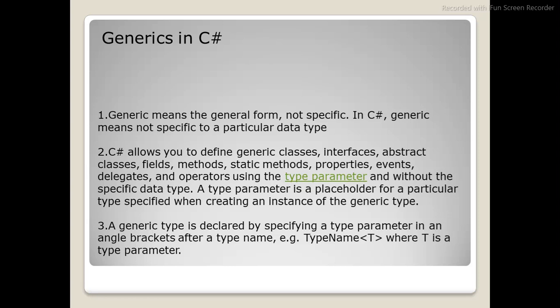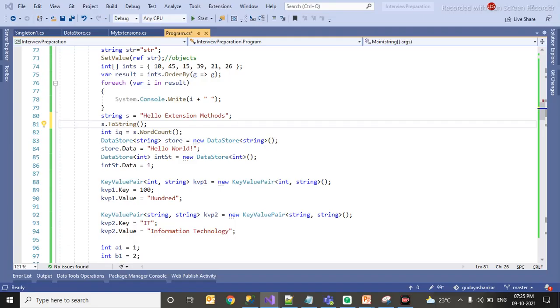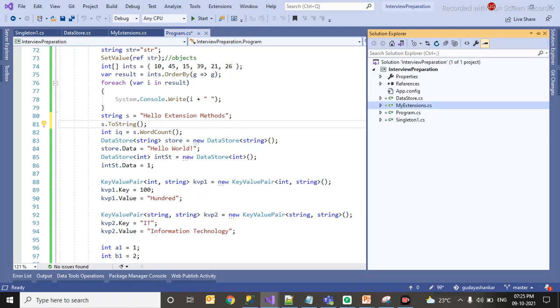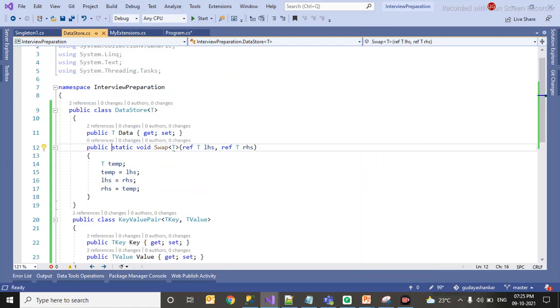So let's see how we can do this with Visual Studio. Before getting into actual code, we have to use T, where T is a type parameter. It has to be within angle brackets after a type name. So let me show how I have done this. I have created a class called data source. I am passing data source, as I said, angle brackets, and inside that it should be T, where T can be anything. So I'm not defining what this T is.